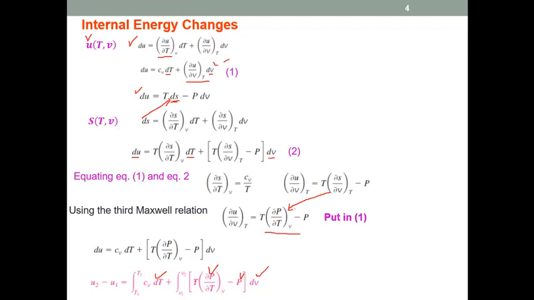ideal gas behavior. By following the same procedure, we can also develop a general relationship for change in enthalpy. Let's say enthalpy is a function of temperature and pressure. Then the total differential of the enthalpy will be equal to partial H by partial T at constant pressure into dT plus partial H by partial P at constant temperature into dP. So that's the total differential of the enthalpy when it is a function of temperature and pressure.